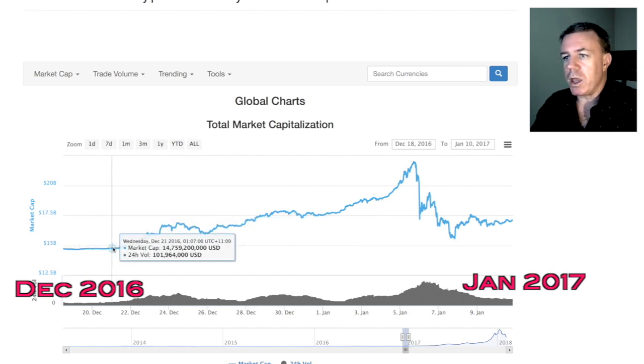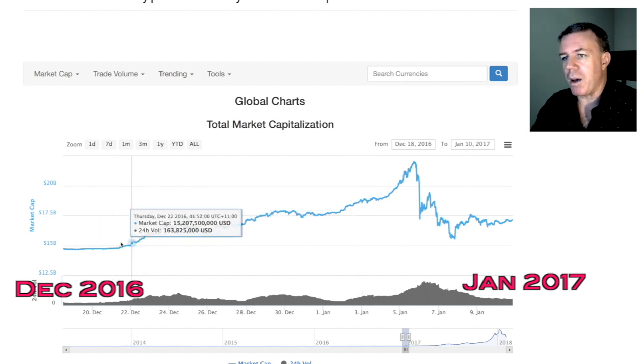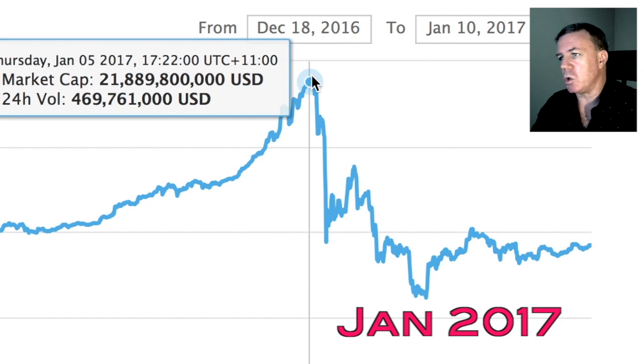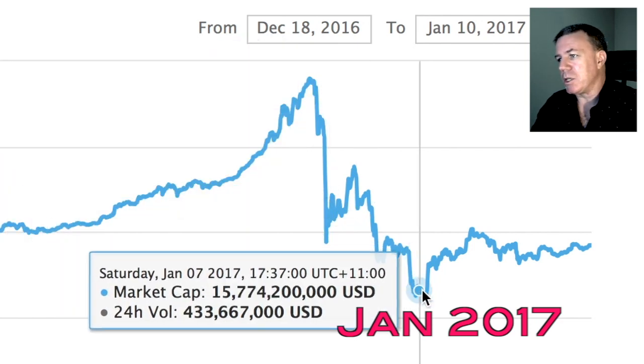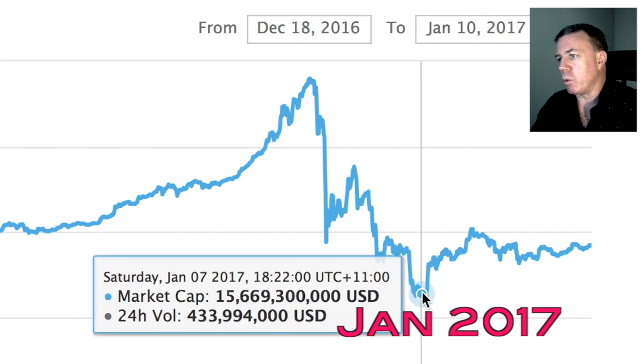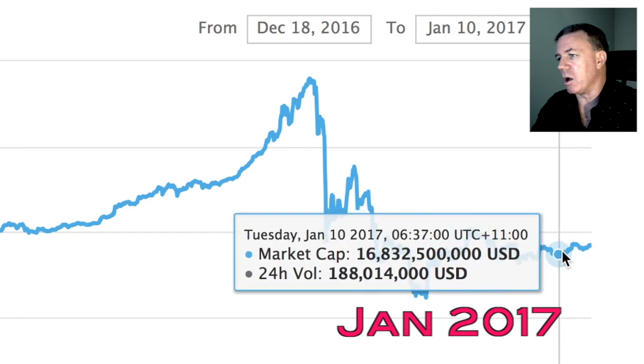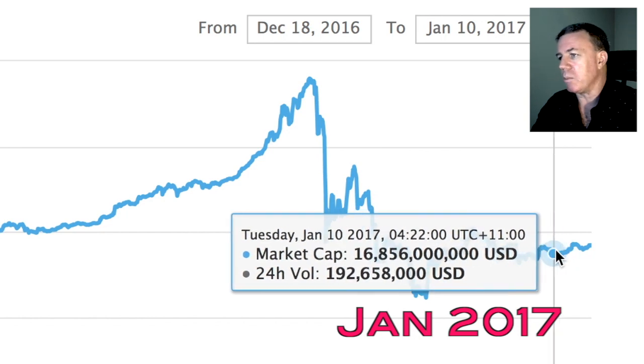We can see the low here from December of 2016. The market cap was 14.7 billion. It traced right up to around 21.8 billion and then plummeted right back down to around 15.6 billion right here, and then took another low. It settled right here at 16.8 billion.